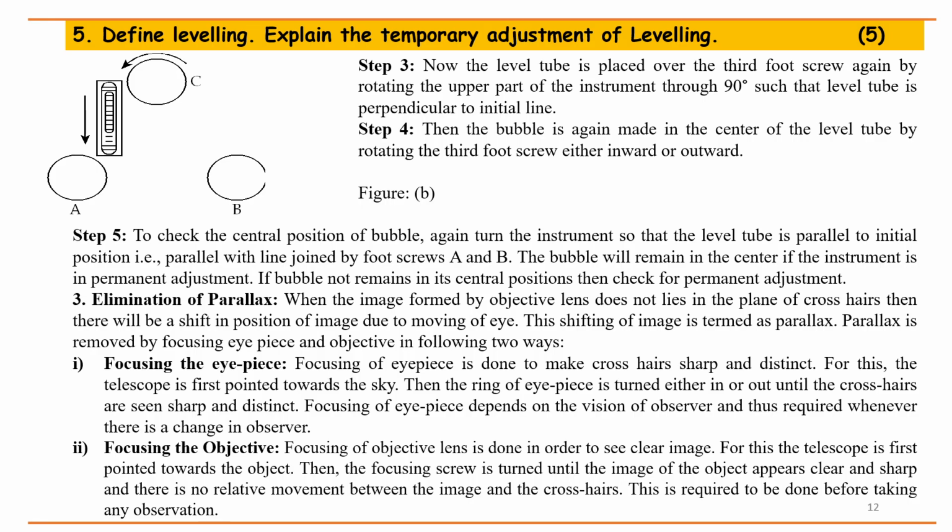Focusing the objective. Focusing of the objective lens is done in order to see a clear image. For this, the telescope is first pointed towards the object. Then the focusing screw is turned until the image of the object appears clear and sharp, and there is no relative movement between the image and the crosshairs. This is required to be done before taking any observation.